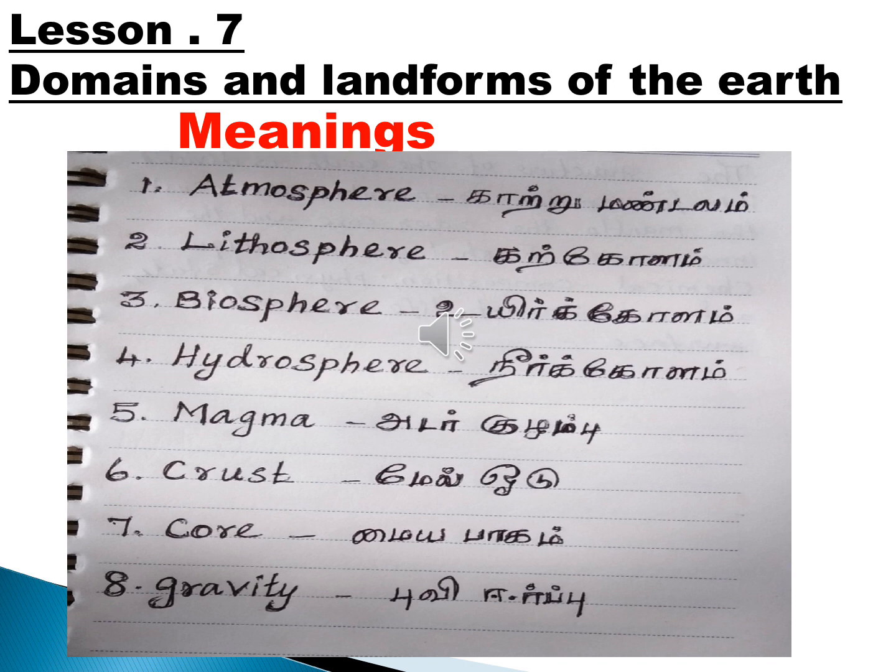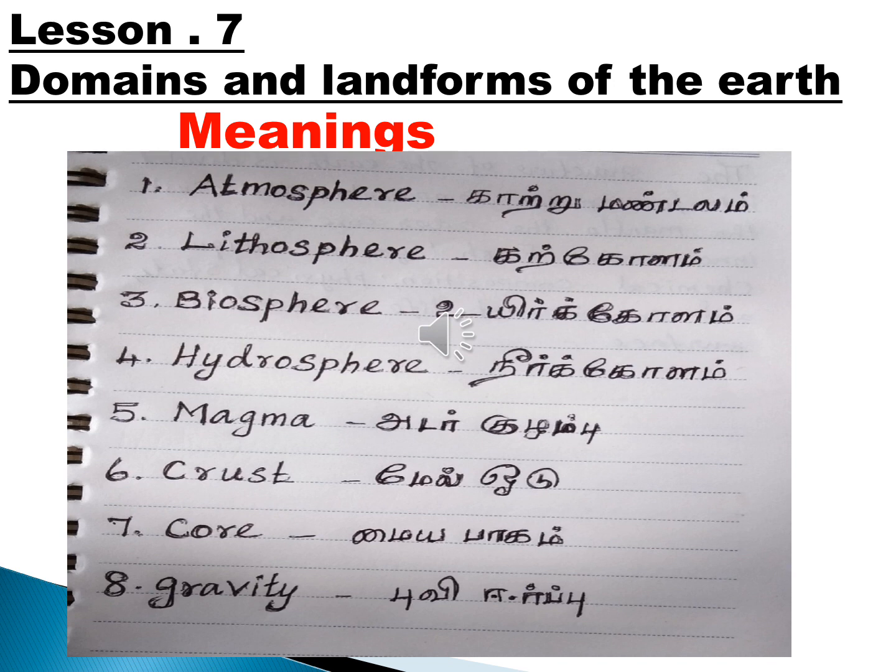Now all of you take your social classwork notes and write the classwork. Take them fast. Write on a new page. First of all, write the date and day. And write the lesson name: 7th lesson, domains and landforms of the earth. Write neatly, children. Have you written? Then leave one line and write meanings.